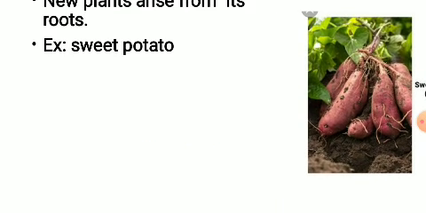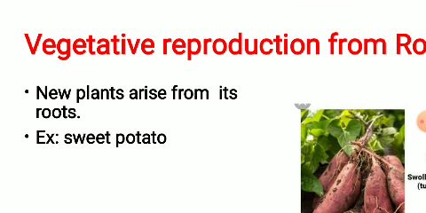So vegetative reproduction takes place from the root of a plant, from the root of the same plant. Here you can take the examples of dahlia and asparagus also. These are the three examples where the new plant arises from its root itself.